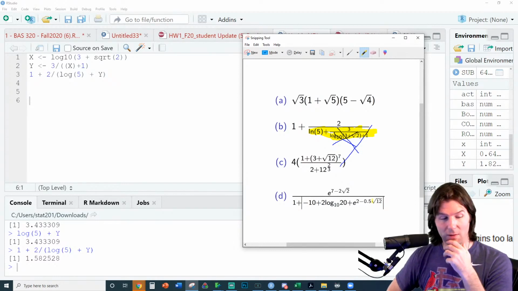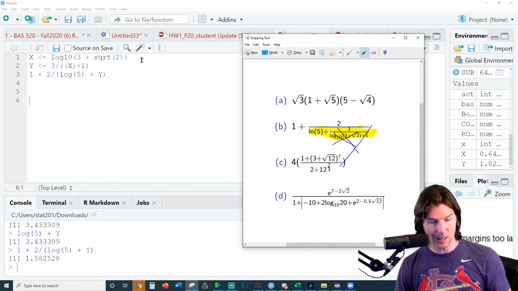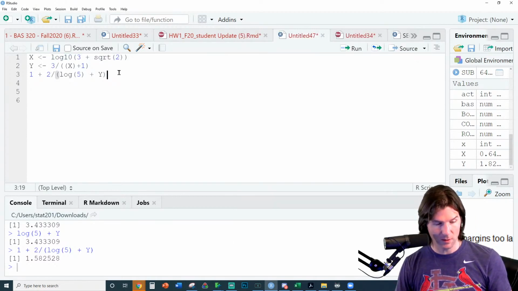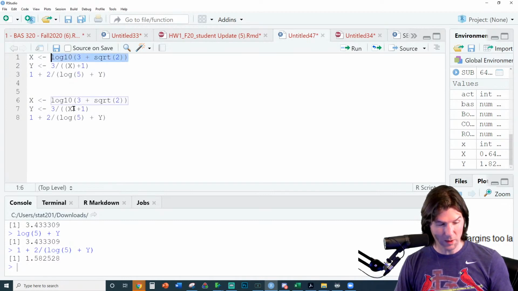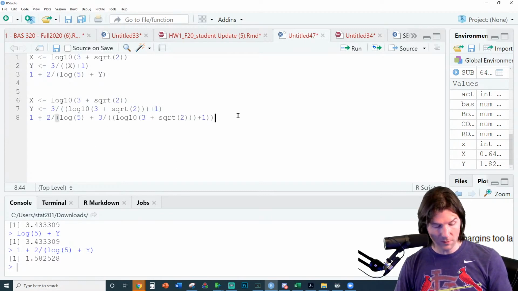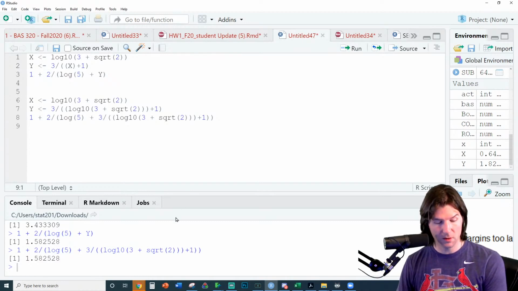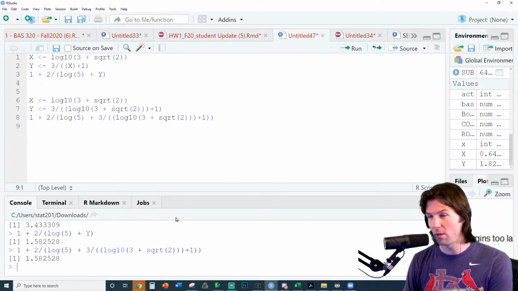It can, if you think about this. This is X right here. So let's do this. Let's copy this code, and this is what X is. And then this is what Y is. There we go, so this should give the same answer. There we go, it did. And we've done it. So this is the way it can look also.